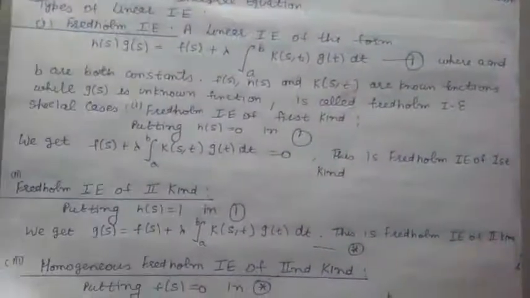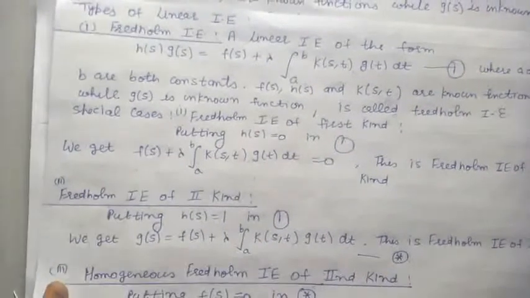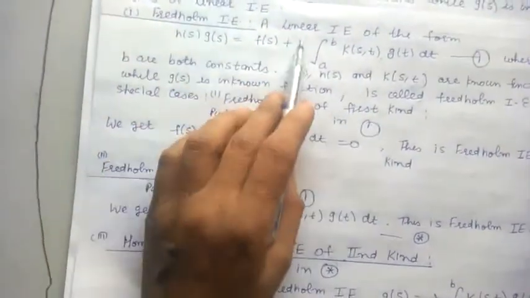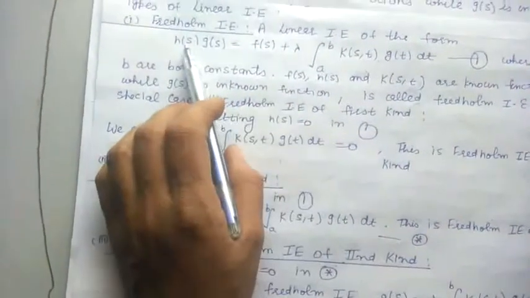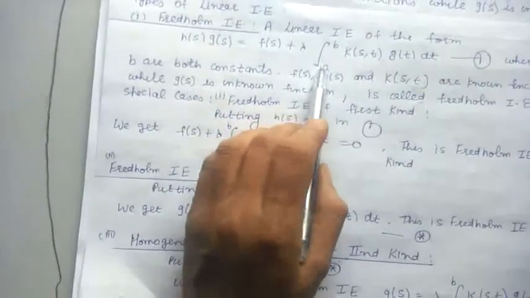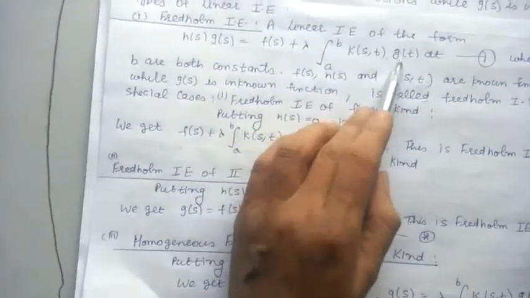Now we define the various types of integral equations. The first type of integral equation is Fredholm integral equation. A linear integral equation of the form h(s) g(s) is equal to f(s) plus lambda integral a to b K(s,t) g(t) dt.